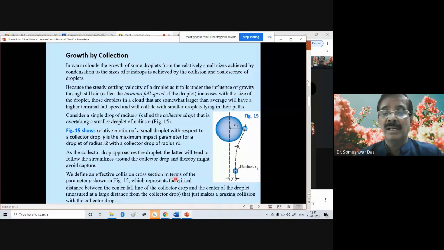This effective collision cross section represents the critical distance between the center fall line of the collector droplet, that is this line, and the center of the smaller droplet, measured at a larger distance from the collector drop, that just makes a grazing collision with the collector drop. So this y, the effective collision cross section, will depend upon the size of these two droplets, r1 and r2.